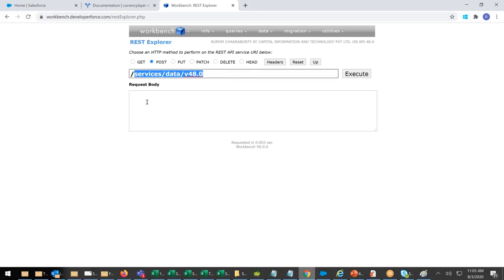Whatever method has to be chosen, we say post. In the get method, you pass on the URL. In the post method, you have to pass in the body. That's the reason most of them don't prefer the post method. In the post method, it has to be passed in the body. In the get method, it will be here itself, slash.